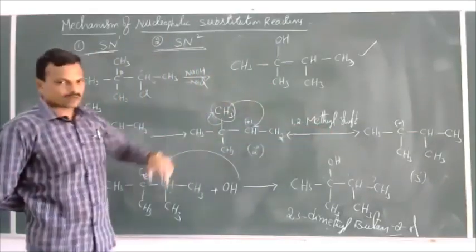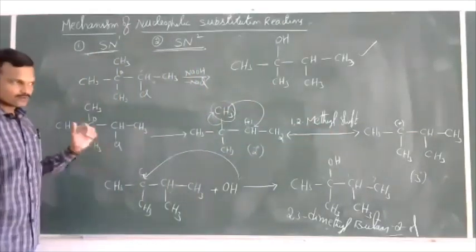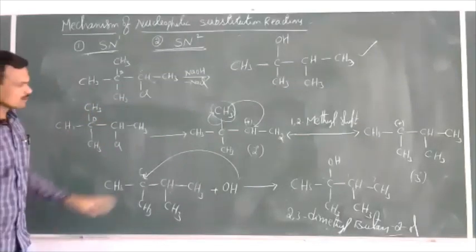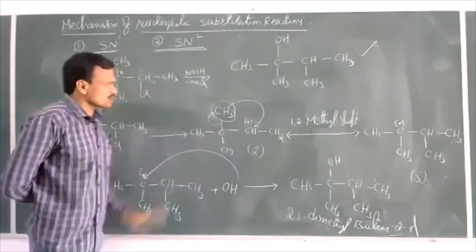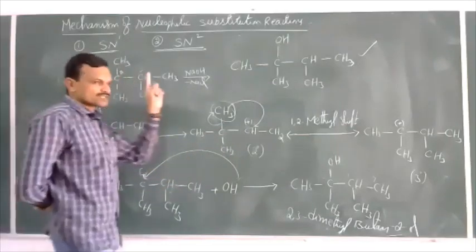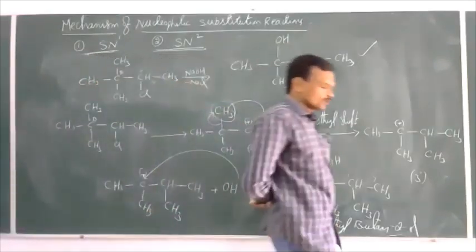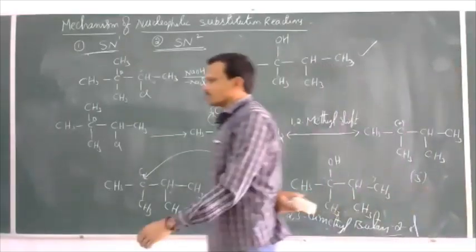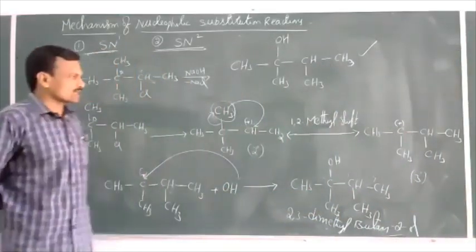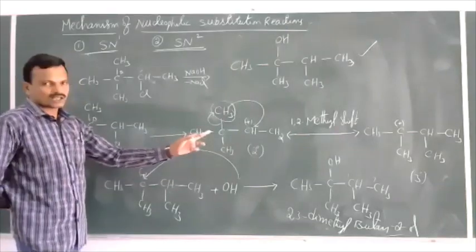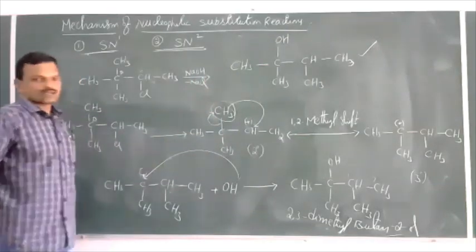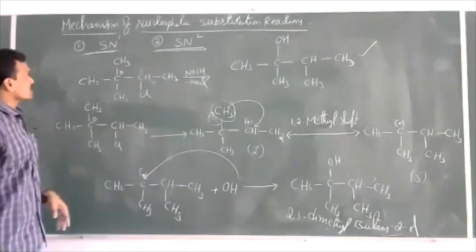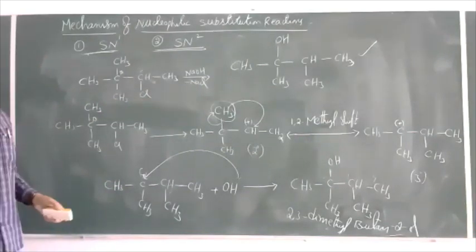If the beta carbon is tertiary, then a 1,2 hydride shift takes place. So by that, a secondary carbocation can rearrange to a tertiary carbocation. So these are rearrangements involved in the SN1 mechanism.